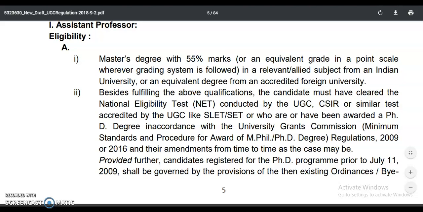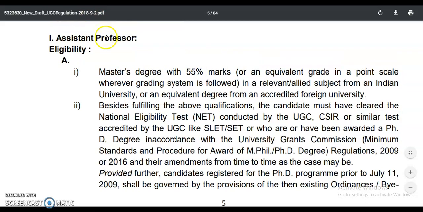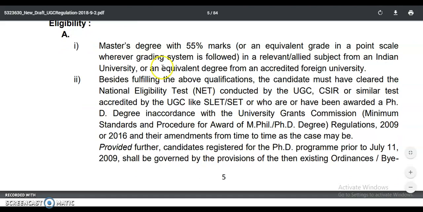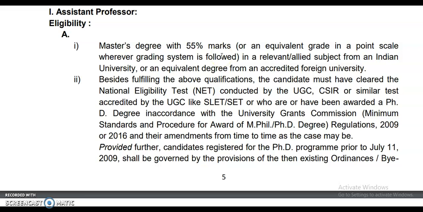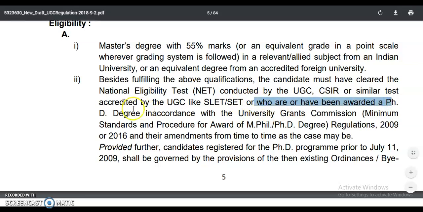So this is a PDF regarding the UGC draft regulation 2018. In this one, the eligibility for assistant professor is mentioned: a master's degree with 55% of marks, and some concession in the marks will be allowed based upon the caste category. Apart from this, you must have the UGC or CSIR NET qualification, or else the SLET or SET must be there. And if the SLET or SET is not there, then those candidates must have the PhD degree in accordance with the UGC regulations 2009 or 2016.